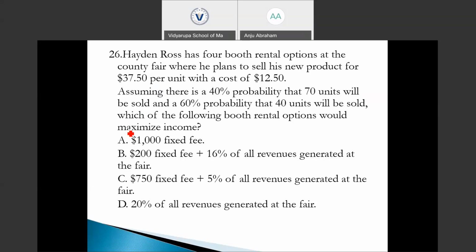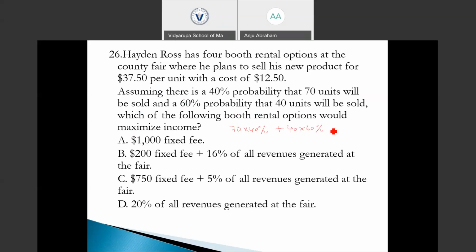So we know that we are given the sales price and the cost of the product, and we are given the probability of our sales values. First of all, we need to find the expected sales. The probability that 70 units will be sold is 40%, and the probability that 40 units will be sold is 60%.